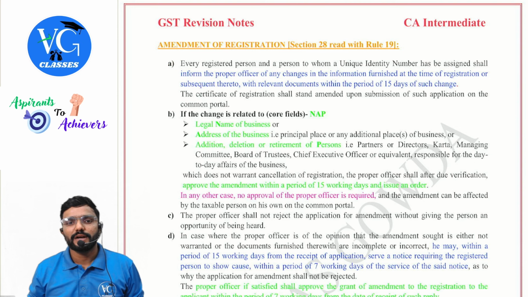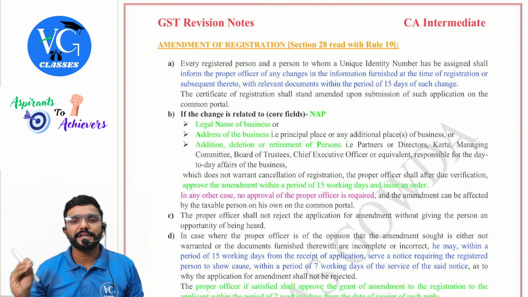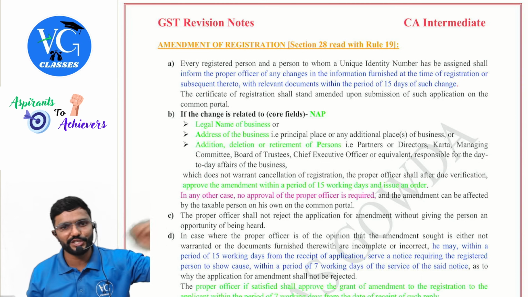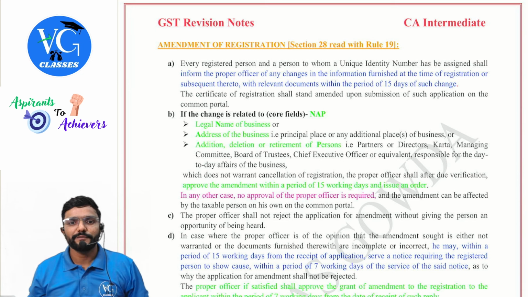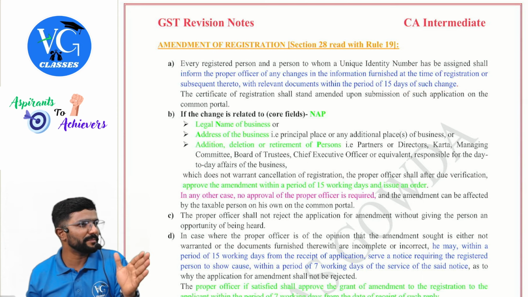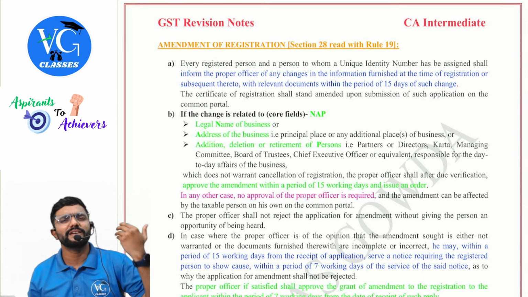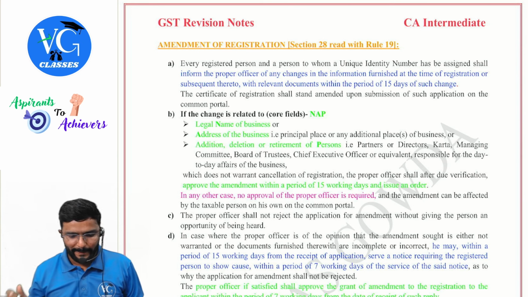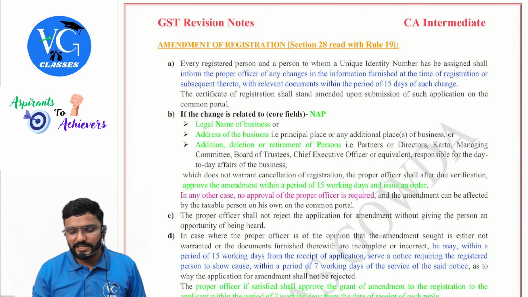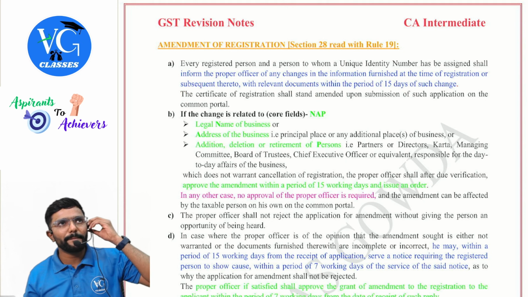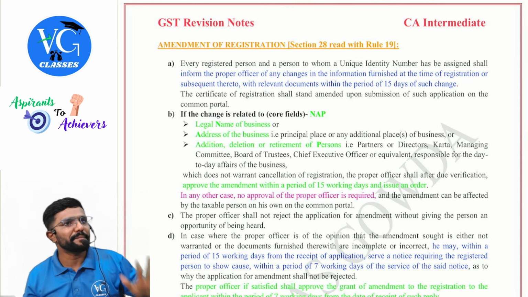Every registered person and a person to whom a unique identity number has been assigned shall inform the proper officer of any changes in the information furnished at the time of registration or subsequent thereto, with relevant documents, within a period of 15 days of such change. Means once a change happens, assume I changed my mobile number, email or address, should I intimate it and amend my details? Yes. The certificate of registration shall stand amended upon submission of such application. Means as soon as I make an application for amendment, it will stand amended.